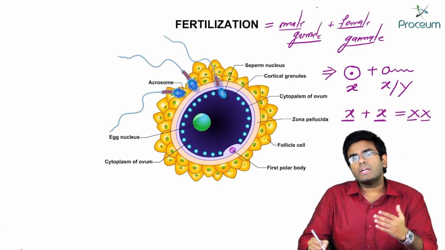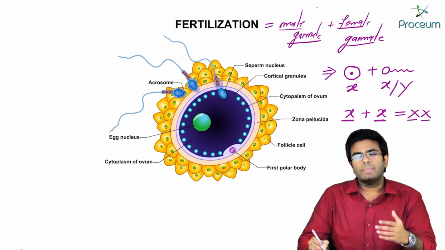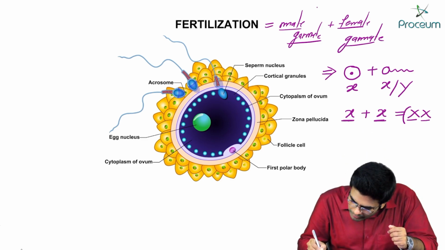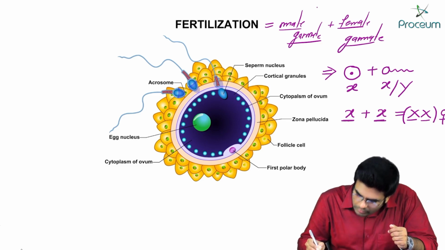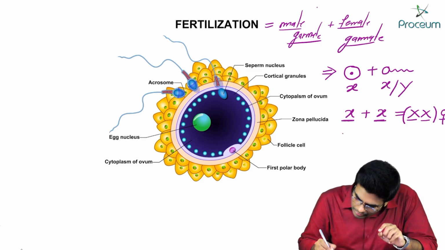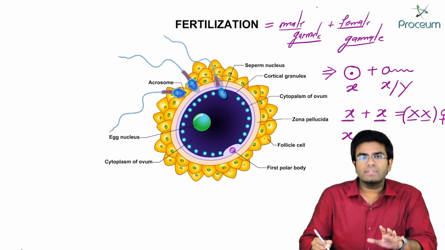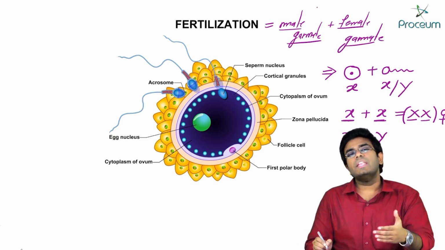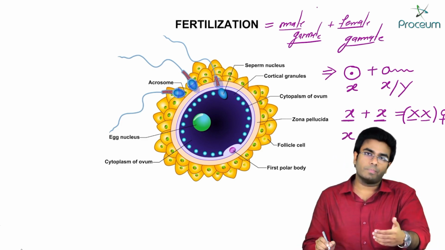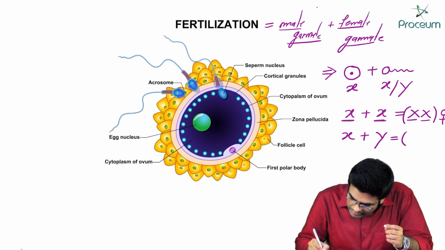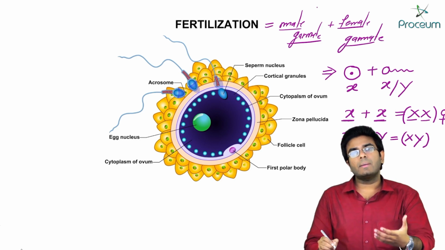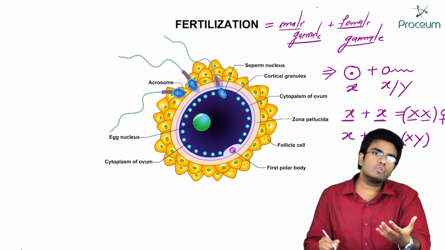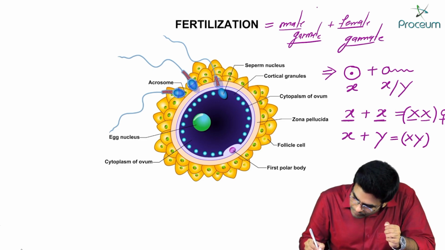So the product of this conceptus, meaning the baby, is going to be a female. And the fusion of X from the ovum and Y from the sperm, for example, if the sperm is bringing the Y chromosome, then the result will be XY. Okay, so in the cells of the baby, you can find an X chromosome and a Y chromosome. So the resultant will be a male baby.